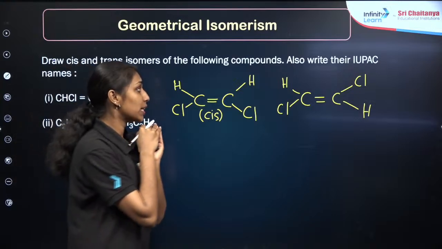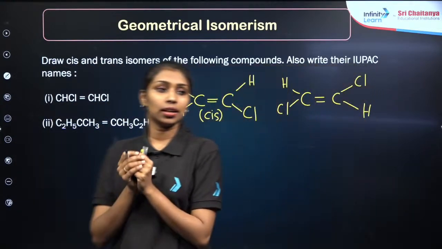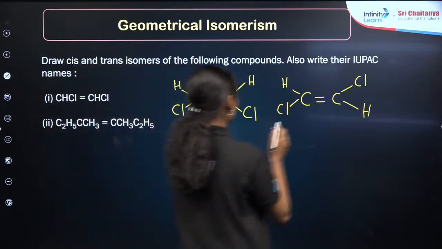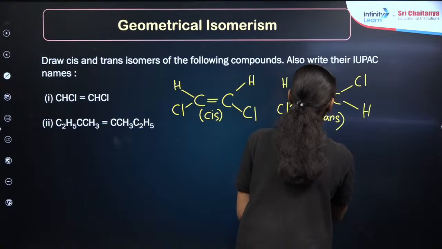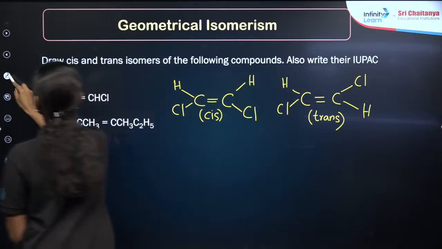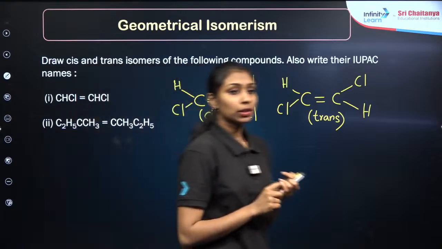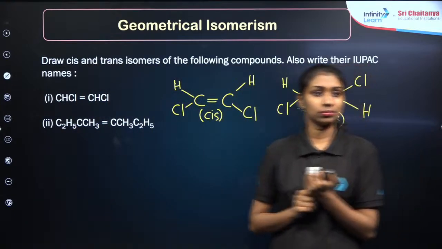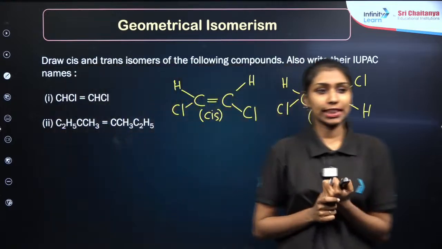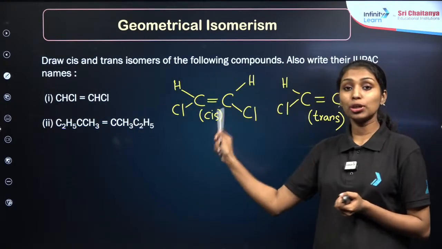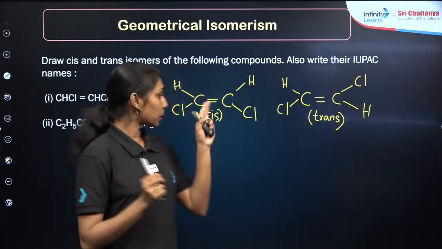Then you have to find their IUPAC names also. What will be the IUPAC name? Hi Harshid. IUPAC name, 2 carbon. Yes, 1,2-dichloroethene, right? Because this is a 2 carbon compound containing a double bond, so it will be ethene, in which 2 hydrogen atoms are replaced by 2 chlorine atoms.